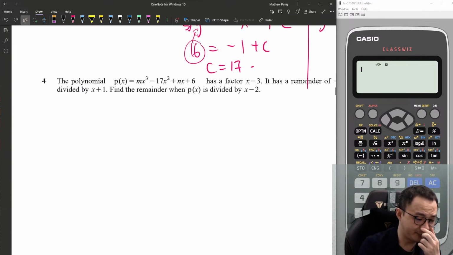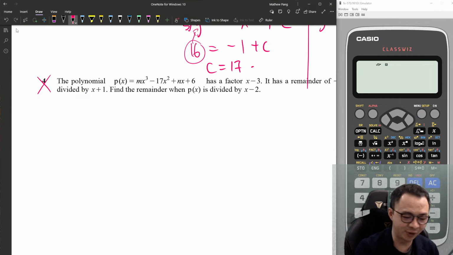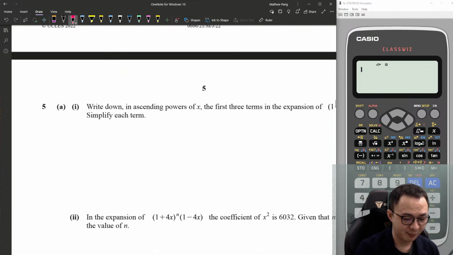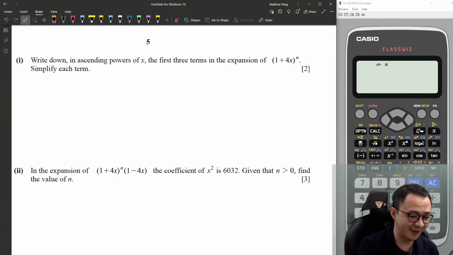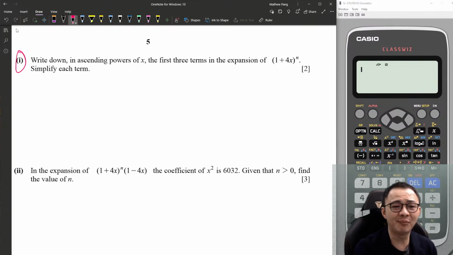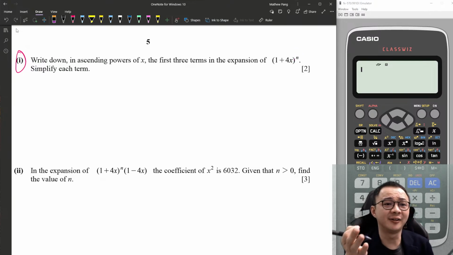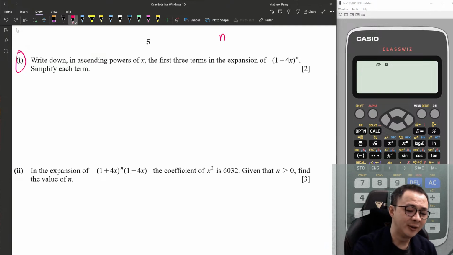So this is the polynomial coming out already. They might come out with something like this, which is power n, because this one will be slightly harder. This kind of binomial expansion question requires you to understand the nCr formula, which is given on the first page of the formula list, which is n factorial over n minus r factorial, r factorial.